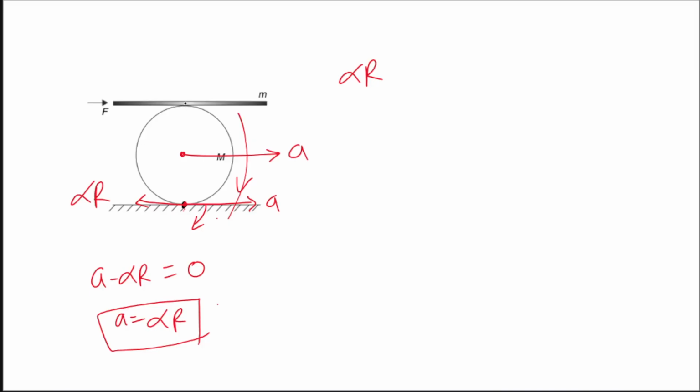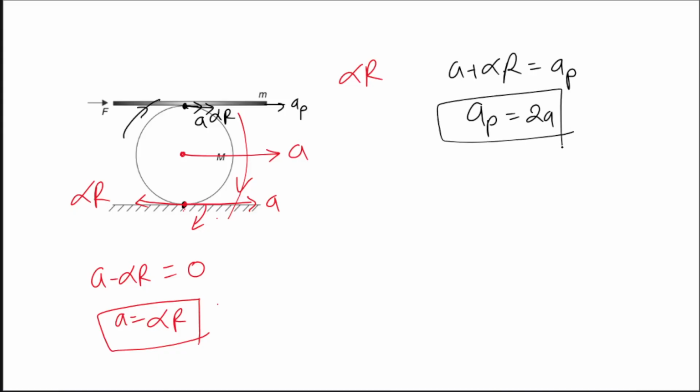The second one is that here also there is no slipping happening. It means at this point, whatever is the acceleration of the plank will be the acceleration of the point on the cylinder. Okay, so what will be the acceleration of this point? Because of translation it is A, because of rotation it will be in this direction only, like when you make a tangent, it goes in this direction, alpha r. So A plus alpha r should be equal to how much? AP. Then only the relative acceleration will be 0, right? So this is this. Now you write alpha r as A, so AP is equal to 2a. Now we are done with this thing, right?